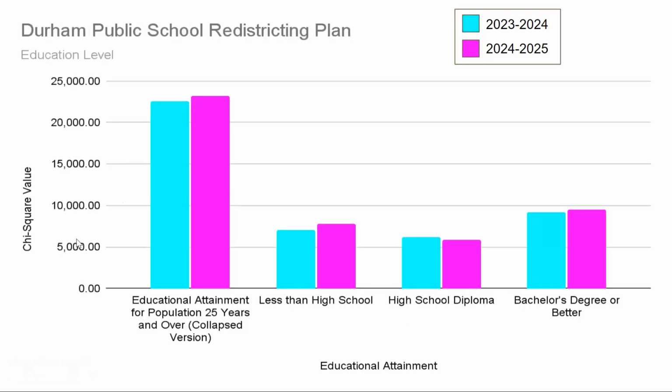There are very small differences between the plans for the 2023 and 2024 to 2025. But there is an overall loss in diversity in educational attainment for those who earn less than a high school diploma, suggesting that those without a high school diploma are more concentrated in certain districts.